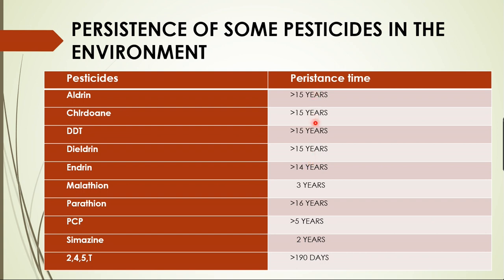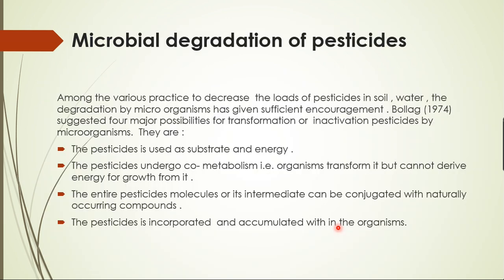That means today if I add this aldrin to my crop, tomorrow again I will add, isn't it? So that means 15 years from today and 15 years from tomorrow. So that's how it has long persistence in the soil, which is going to have a very dangerous effect. These are a few examples of pesticides and their persistence time in the environment.